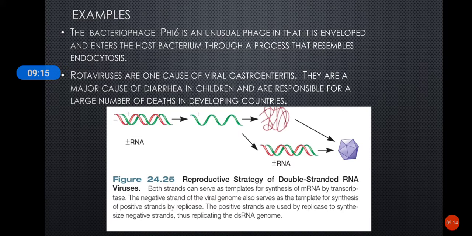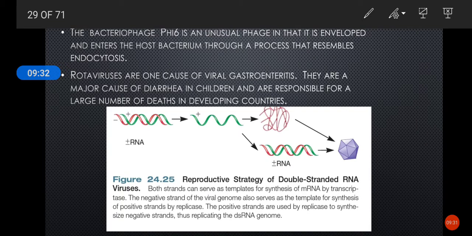Once inside, the viral RNA polymerase acts as a transcriptase and catalyzes the synthesis of viral mRNA from the double-stranded RNA. That enzyme also acts as a replicase and synthesizes the positive strands.